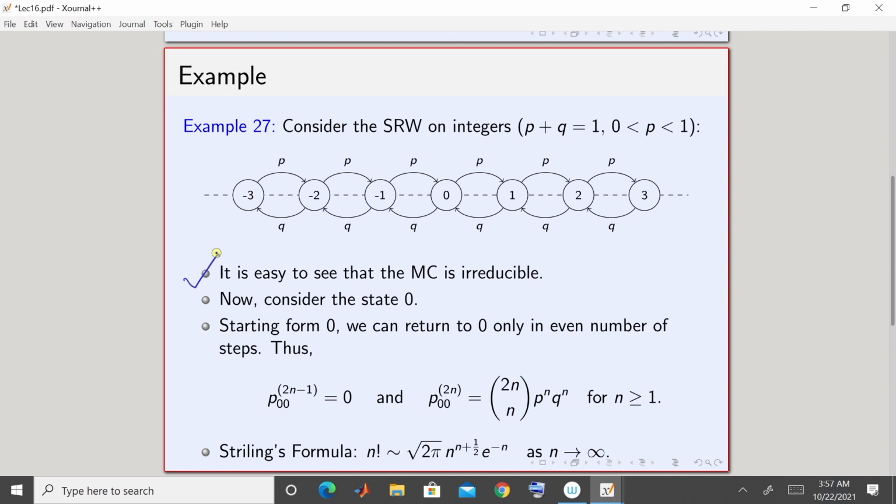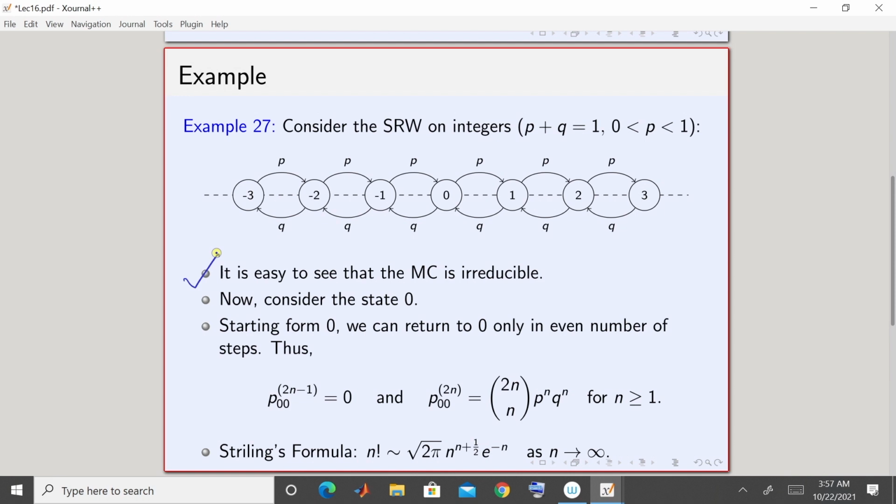For example, if j is to the right of i, you just make moves to the right and you reach j. So it is very simple to see that any two states in a simple random walk communicate. It has a single communicating class, or in other words, this Markov chain is irreducible.